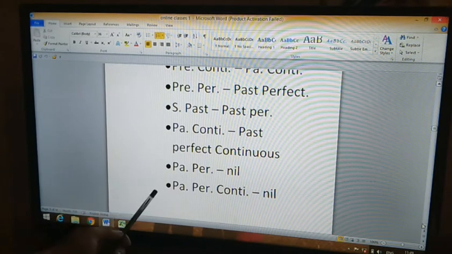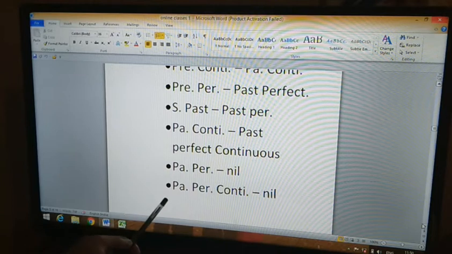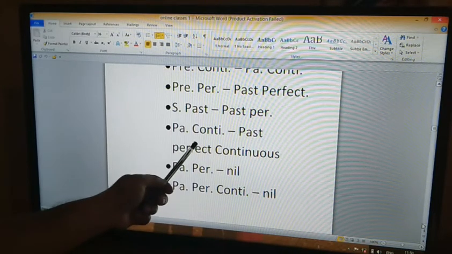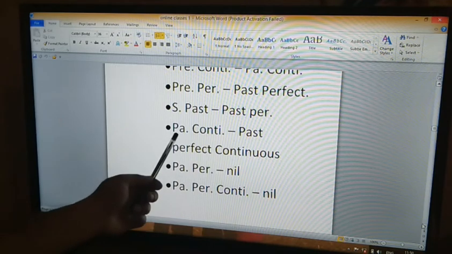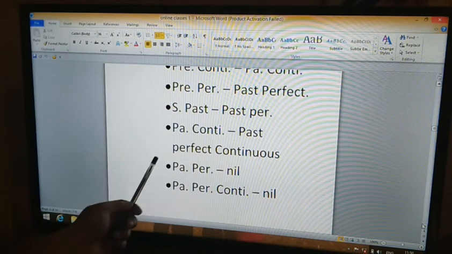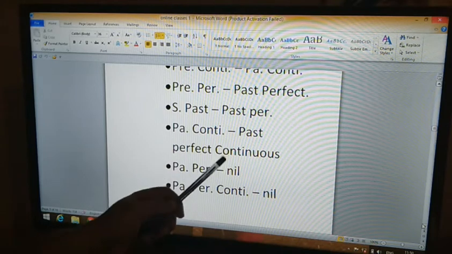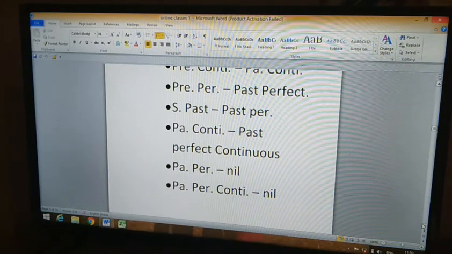So the last one was past continuous changing to past perfect continuous. There we saw the example: was drawing gets changed to had been drawing. He said, "I was drawing a picture." He said that he had been drawing a picture.